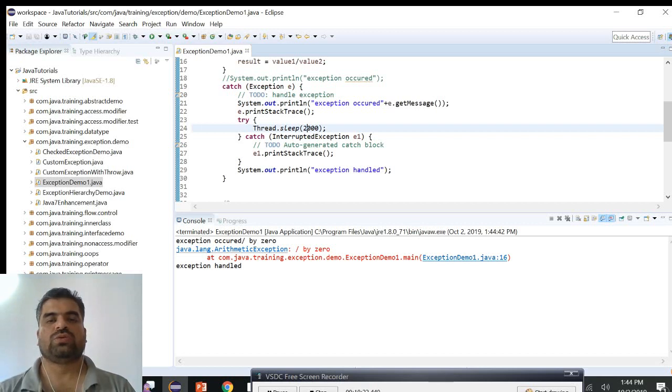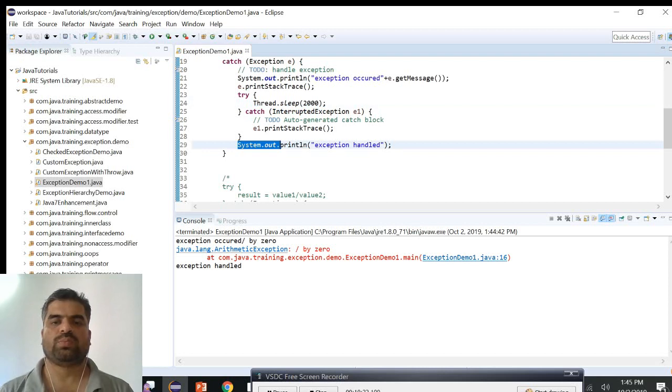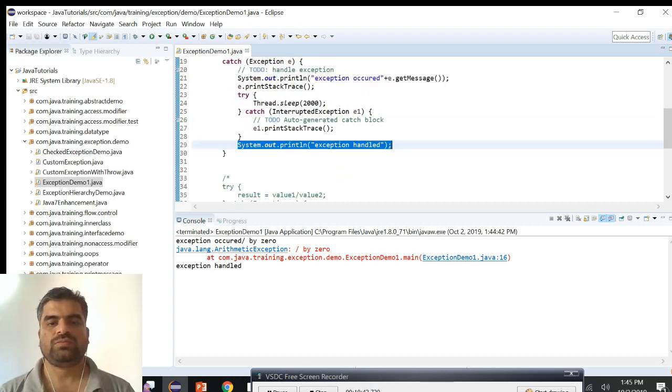Actually, to print the final message, do we need to write this Thread class, or do we need to pause the thread to get the final message printed? No, there is a way. So let's try an example.